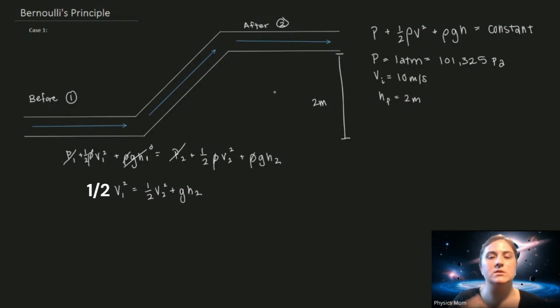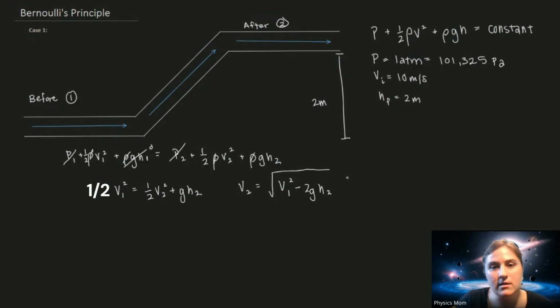Why is it slowing down? It's going to lose kinetic energy because it's gaining potential energy. So I can solve this equation for the second velocity if I subtract g h2 from the other side, multiply by 2, and take the square root. I get V2 is equal to the square root of V1 squared minus 2 g h2.